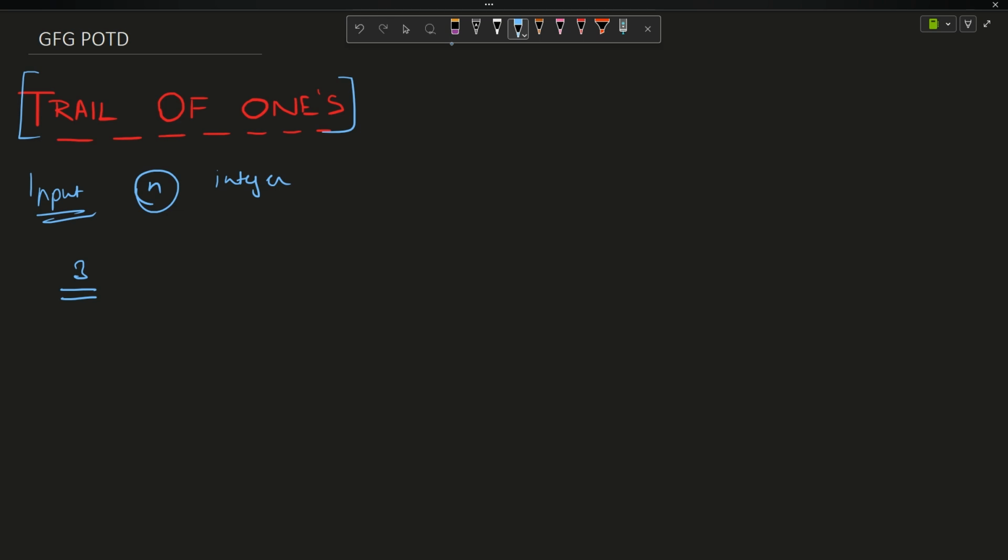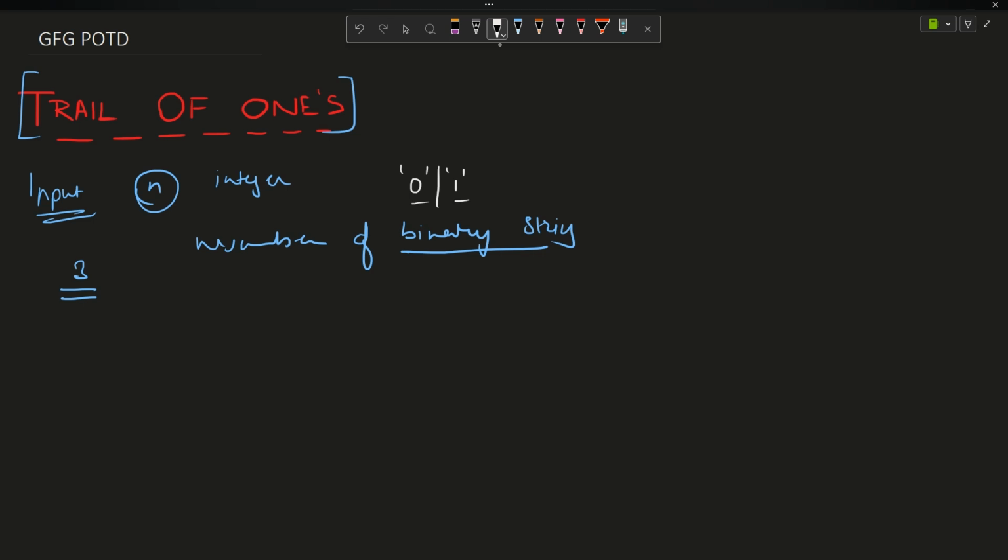Now you have to tell me the number of binary strings. First of all, what do I mean by binary string? A string formed out of 0 or 1 as characters, right? A string containing only 0 or 1, nothing else. 2 cannot occur, minus 1 cannot occur, 3 cannot occur, only 0 and 1, okay?